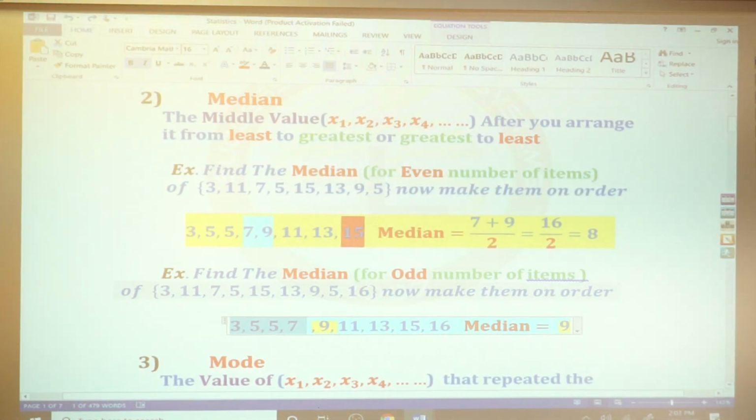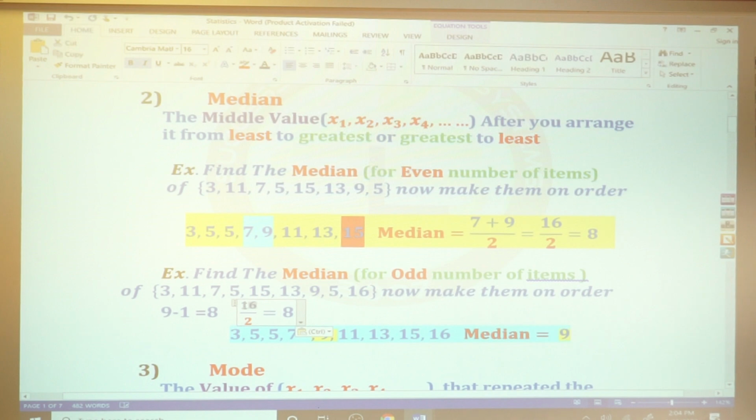9 minus 1 is 8. 8 divided by 2 is 4, so the 4th, then the median is the 5th number.